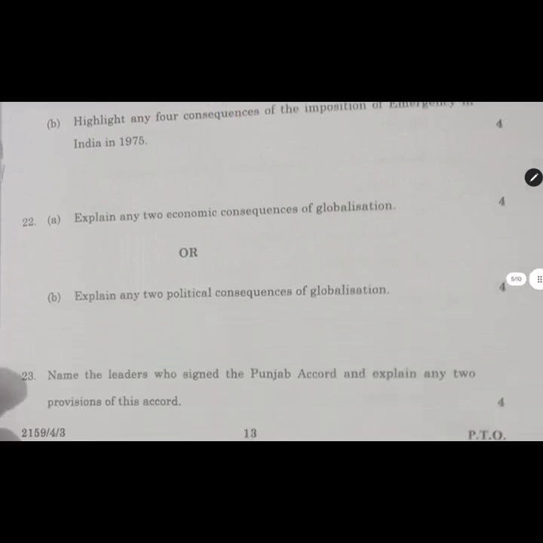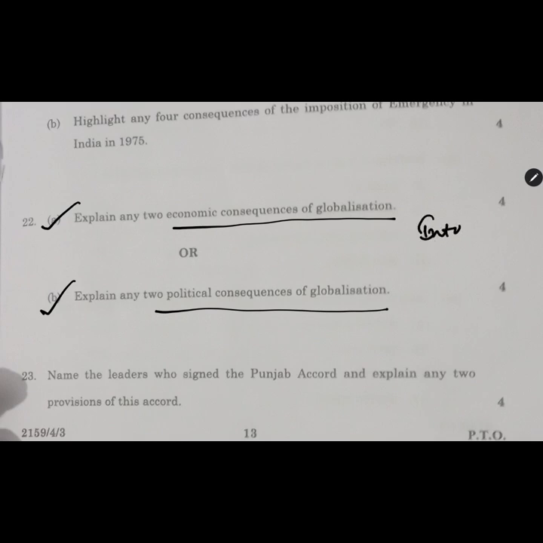Here we move further to the 22nd question. Explain any 2 economic consequences of globalization. Explain any 2 political consequences. You will be getting internal choices. In the above question also you had an internal choice from a single chapter, and here also you get an internal choice. So these are also 2 easy questions. If you have read that chapter, you will be able to sort this out.